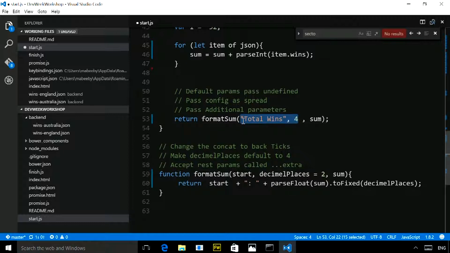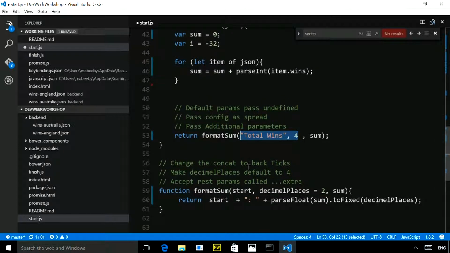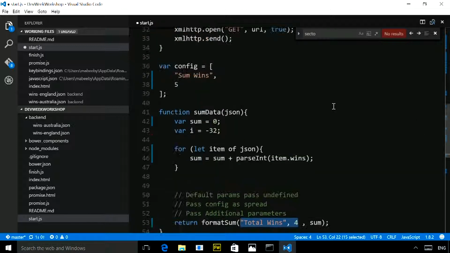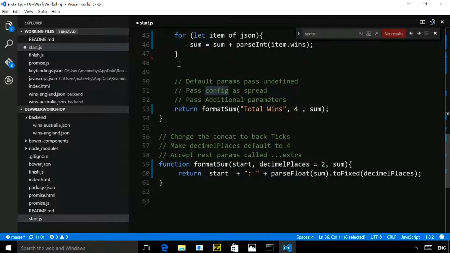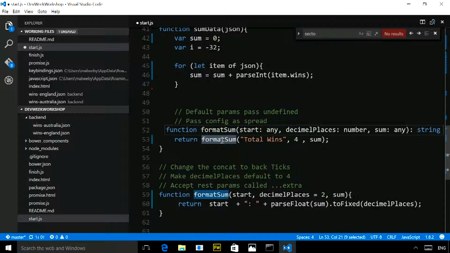Now, I might want to say, I don't want this total wins and this 4 to just be passed in. I want to set that in a configuration file somewhere. So I have an imaginary configuration here. I'm saying 5 decimal places, and the name that I want to use is sum wins. Now, this is a JavaScript array, or an array of values. So I've got an array of values in this config, and I've got a function which takes a number of parameters. I know that my array's got 2 things in it, so I want to spread that array out across these 2 parameters.